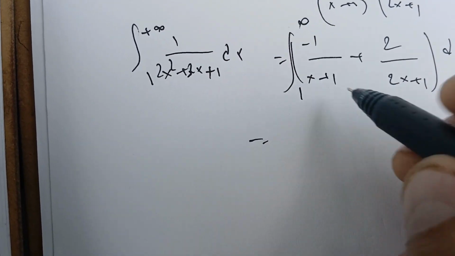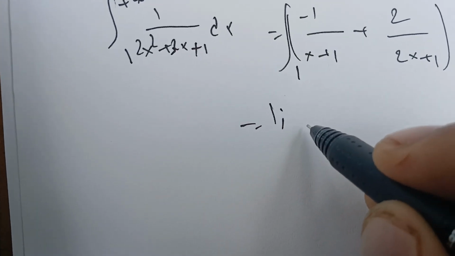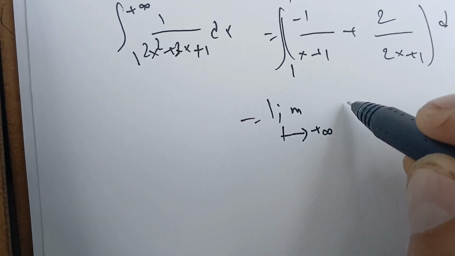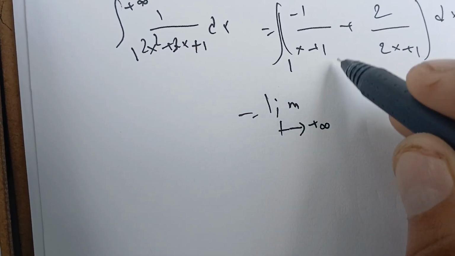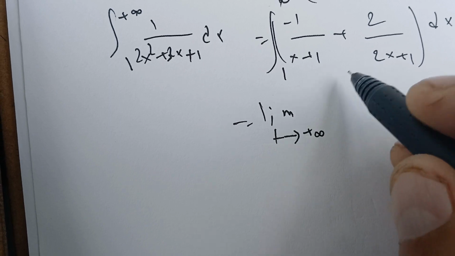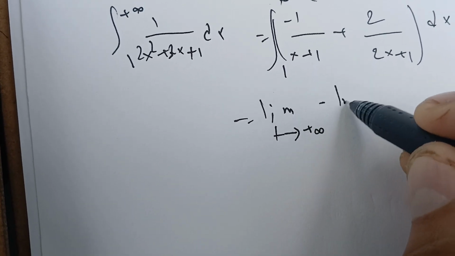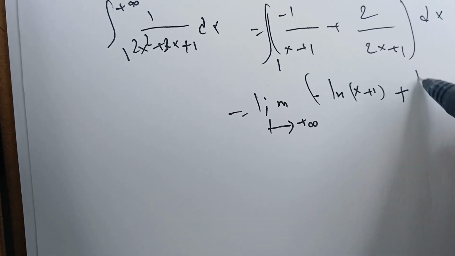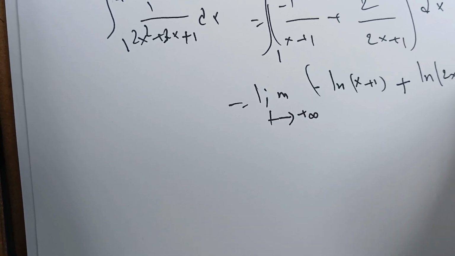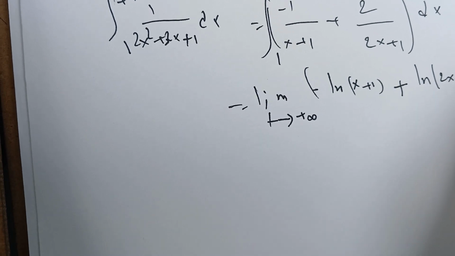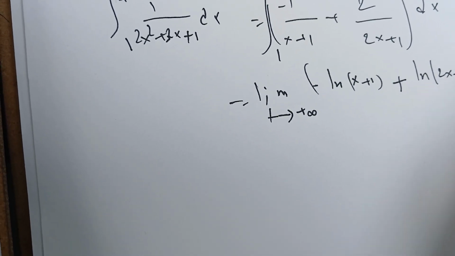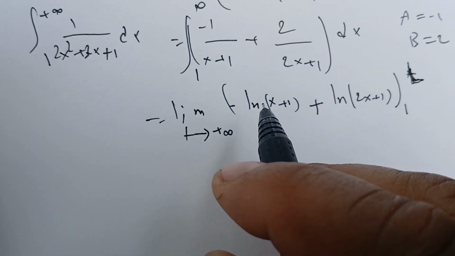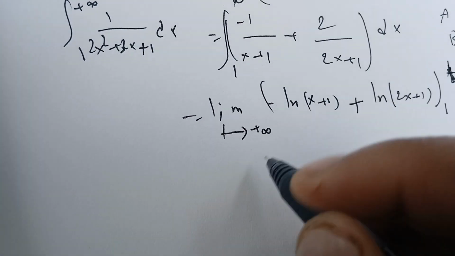We know that this one is given as the limit as t goes to infinity of minus the natural log of x plus 1 plus the natural log of 2x plus 1, between 1 and t. So plug in the t,